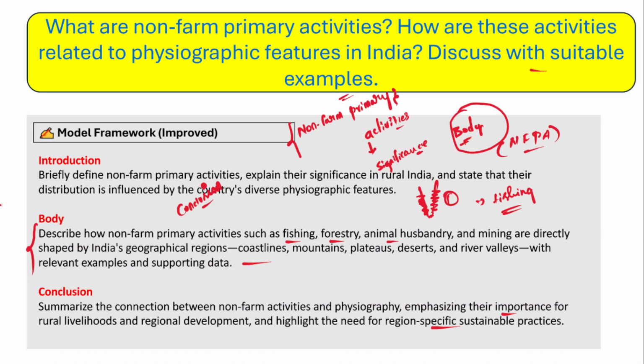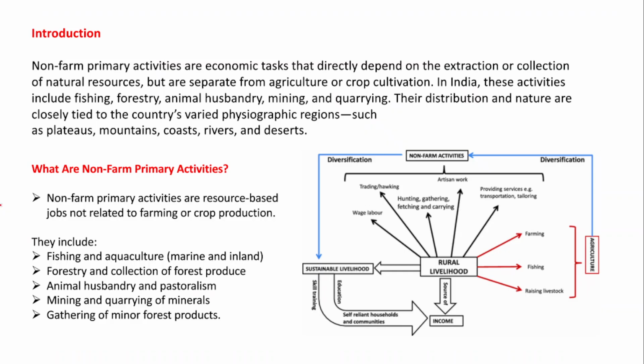So this is the detailed framework of how you should write the answer, but this question itself is very easy to structure. You can divide this question into multiple parts and address each of these parts.